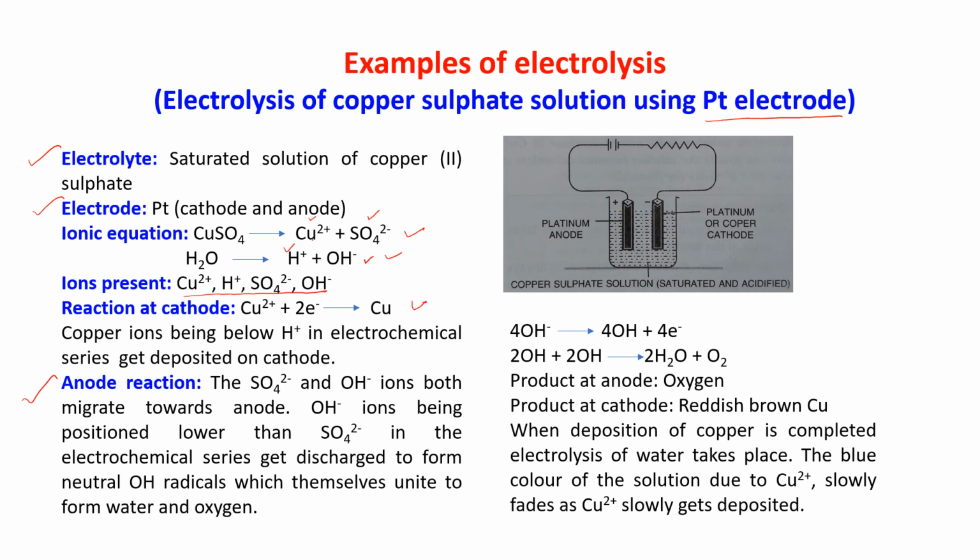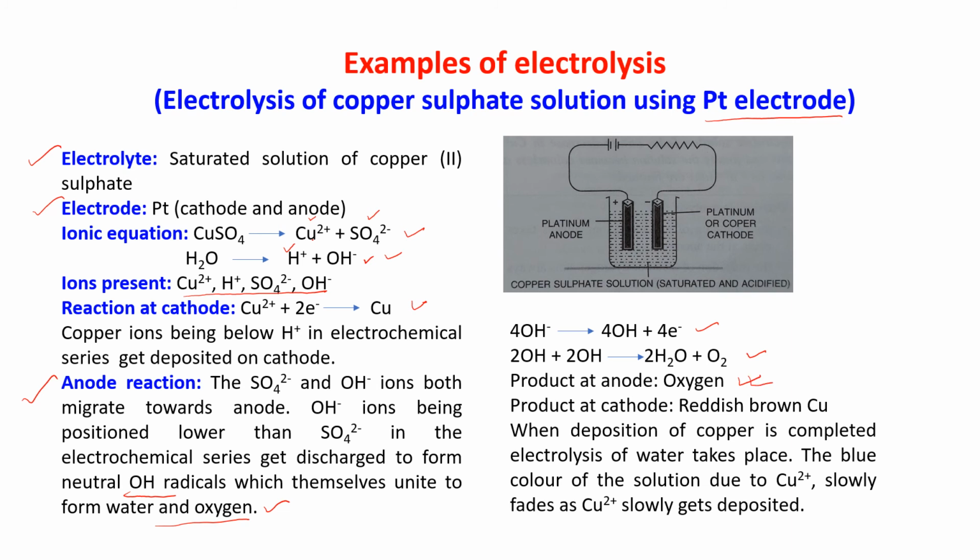Anode reaction: SO4 2 minus and OH minus both will migrate towards the anode, and you know that OH minus will get discharged because it is lower in the electrochemical series, so it will get discharged to form neutral OH radical, which themselves unite to form water and oxygen. See the reaction here: 4 OH minus gives 4 OH plus 4 electrons. 2 OH plus 2 OH gives 2 H2O plus O2. The product at the anode is oxygen.